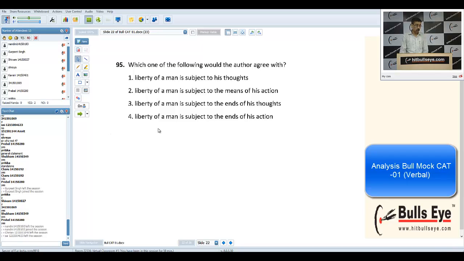So the fourth option is right: liberty of the man is subject to the end of his action. So it's not the means but the end. Whenever we judge freedom, it should be judged as per the consequences, not the means. If I do something positive but the end result is going to harm the society, again it should be avoided. So the ends of his action, not the means. We should be very clear about the means and ends.